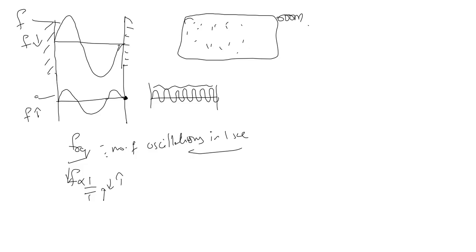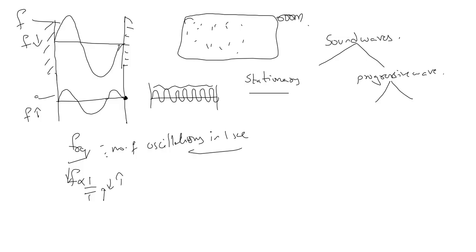Okay. Now, if you take sound waves, these sound waves are of two types. One is called a stationary wave. Another one is known as a progressive wave. These progressive waves are again of two types: longitudinal and transversal.